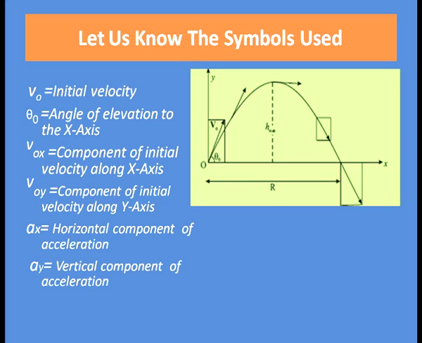Let us know what the symbols used are. v0 is the initial velocity, theta 0 is the angle of elevation to the x-axis, Vox is the component of initial velocity along the x-axis, Voy is the component of initial velocity along the y-axis, Ax is the horizontal component of acceleration and Ay is the vertical component of acceleration.